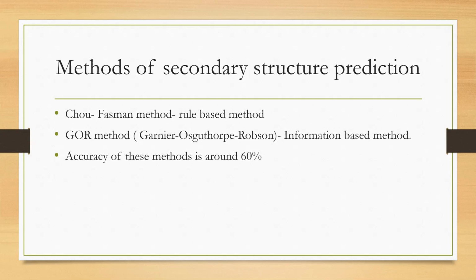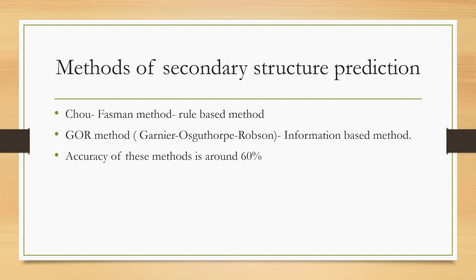So after fulfilling all 3 conditions, if a stretch of 6 residues is predicted to be alpha helical, the helix will be extended along the sequence until either a helix breaker like proline or a stretch of 4 residues whose helix propensity is less than 1 is found. This is how we predict alpha conformation in a given protein sequence.